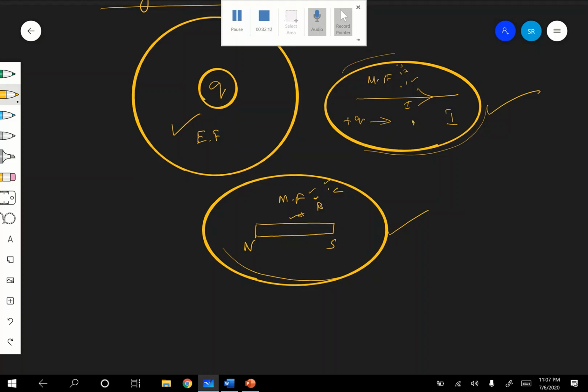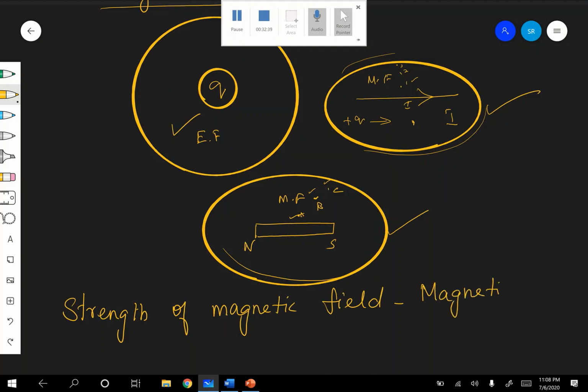Are you following? Therefore, how to find out the strength of the magnetic field? See, there are so many names here. Strength of the magnetic field is also known as magnetic flux density. There are so many names for this. Magnetic flux density, or there is one more.